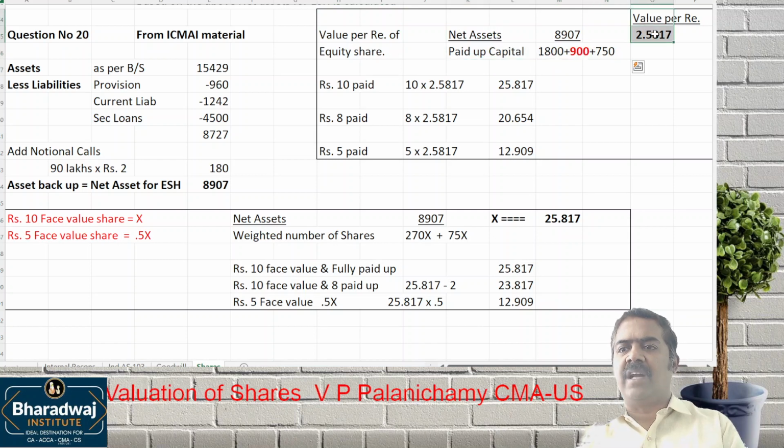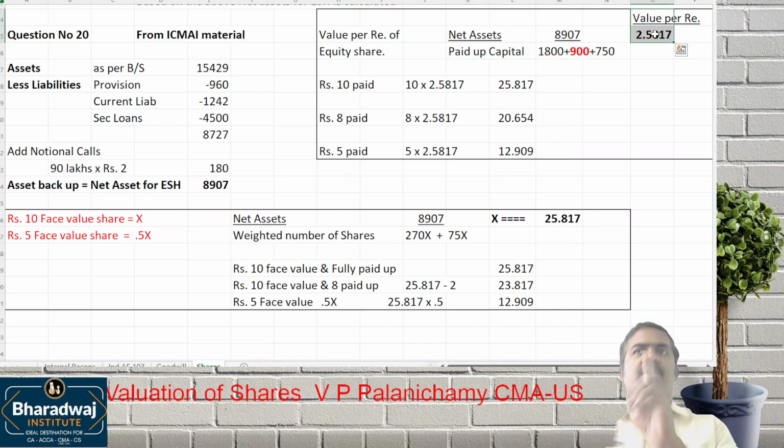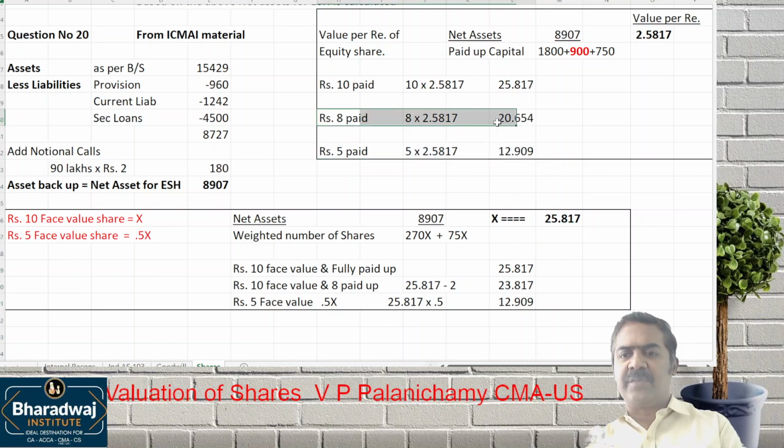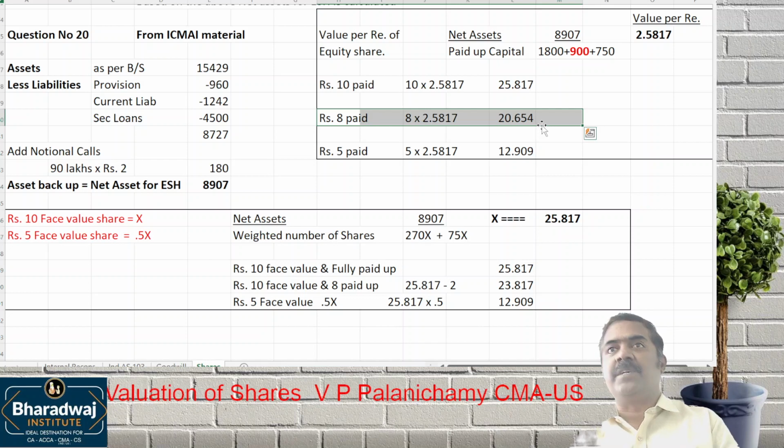It will give us what? Value per rupee of capital. For every 1 rupee of equity capital, what is the value? So 10 rupees paid, 10 into this value; 8 rupees paid, 8 into this value; 5 rupees paid, 5 into this value. Like that we work out. But the value difference comes for which one? The 8 rupees paid up share.